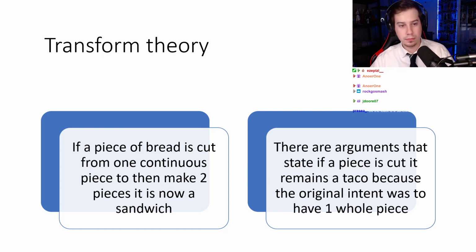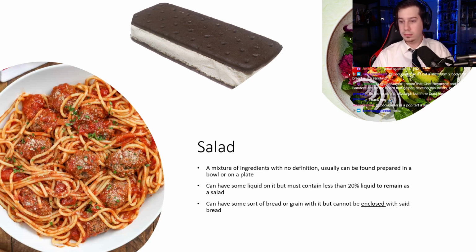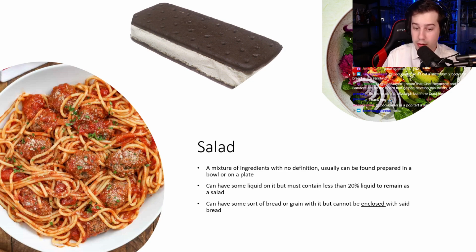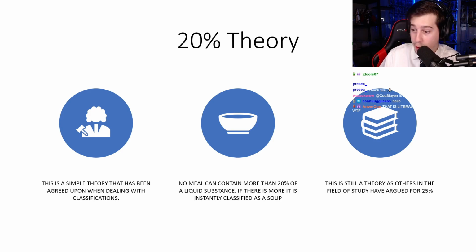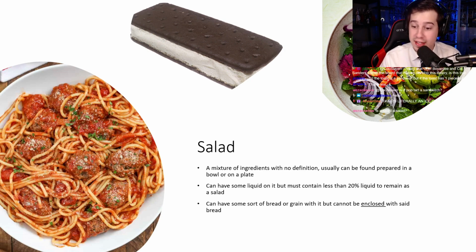Okay, we're good. So to start things off, we have salads. A salad is a mixture of ingredients with no definition, usually can be found prepared in a bowl or on a plate. A salad can have some liquid on it, but it must contain less than 20% liquid to remain as a salad, like we said earlier, according to the 20% theory. Remember? Salad can also have some sort of bread or grain with it, but it cannot be enclosed. That is a huge key phrase I have underlined. That needs to be written down. It cannot be enclosed with said bread or grain.